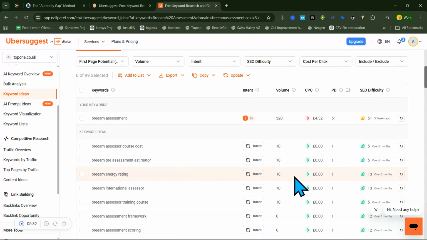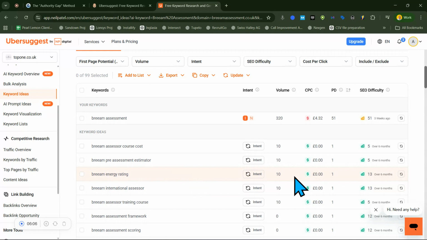But I also think that if you go through a keyword and you check the SERPs and you have up to three websites with a domain authority of less than 10 in the top 10 for that SERP, then you can go for it even if your domain authority is zero. Because it doesn't take much to get to 10 in terms of domain authority. So if there are sites with 10 there, then it's a rankable keyword.